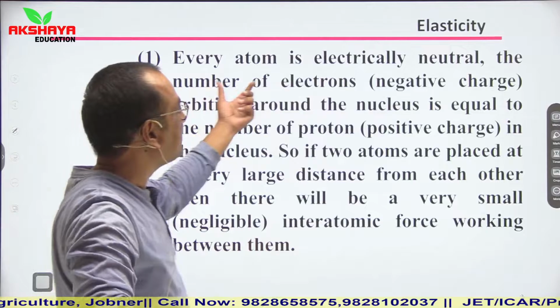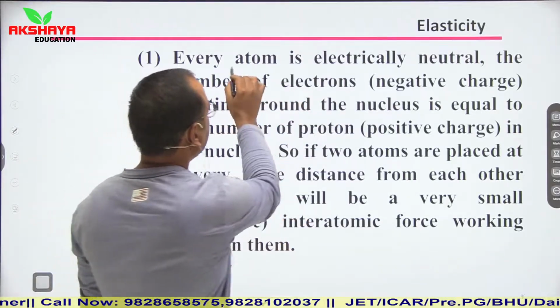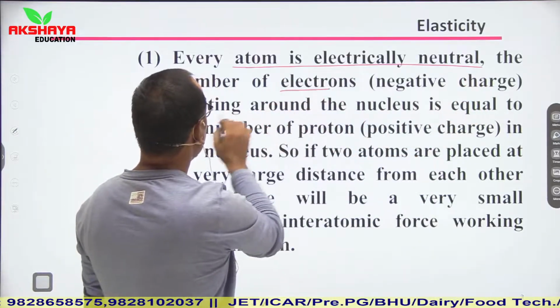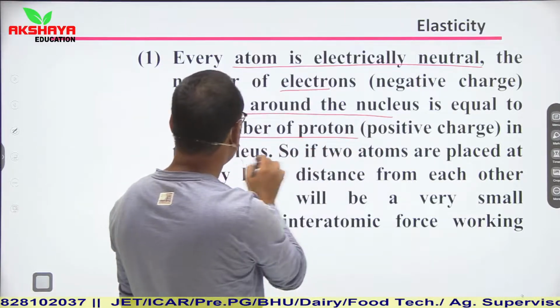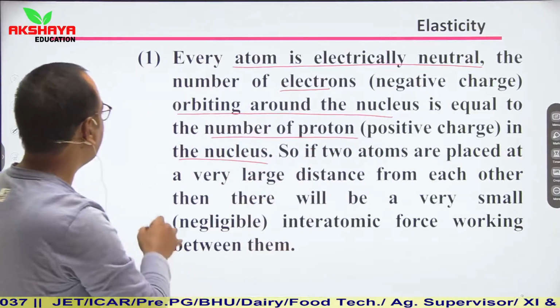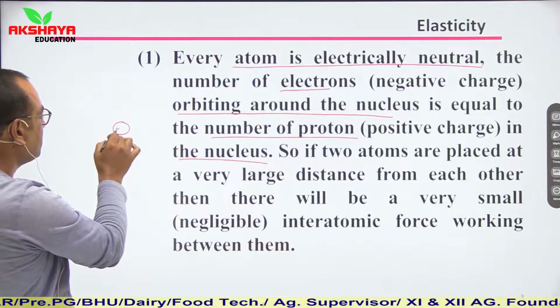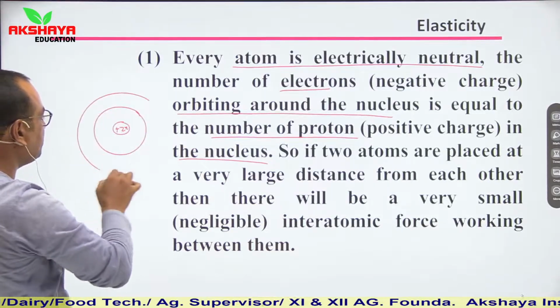Next, every atom is electrically neutral. Whenever we talk about any atom, every atom is electrically neutral. The number of electrons orbiting around the nucleus is equal to the number of protons of the nucleus. See, let us say this is the nucleus of an atom, plus Ze, and these are different orbits.